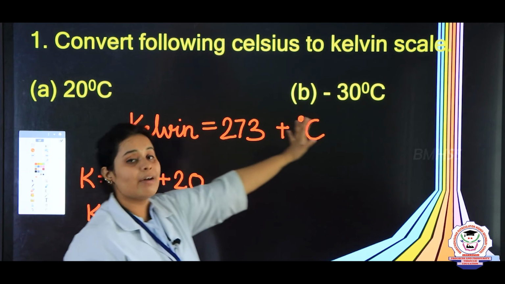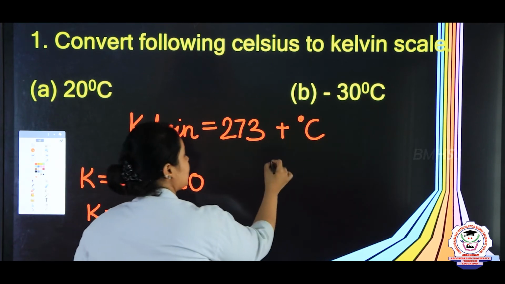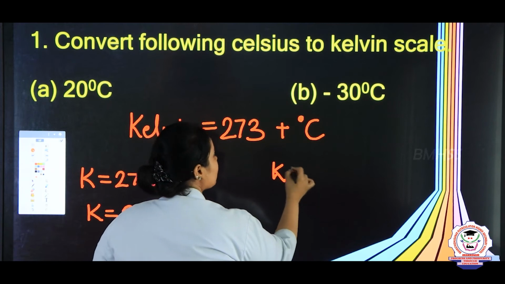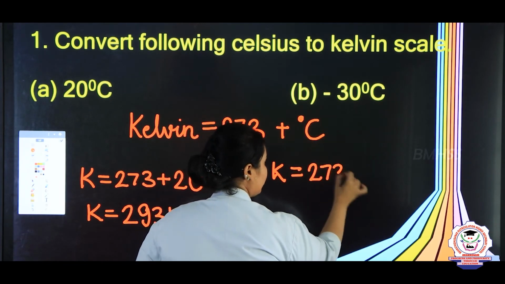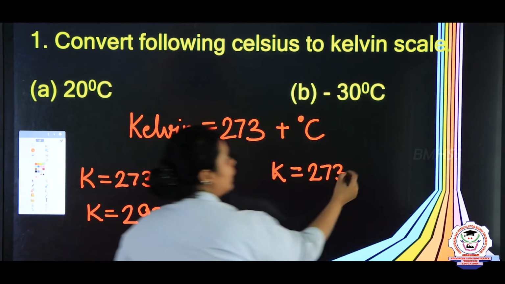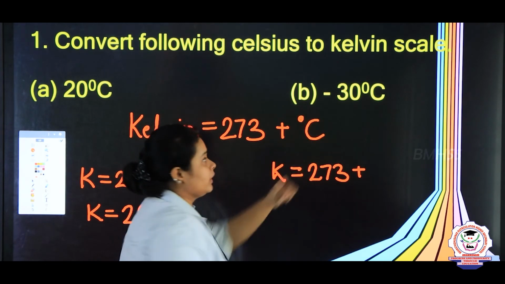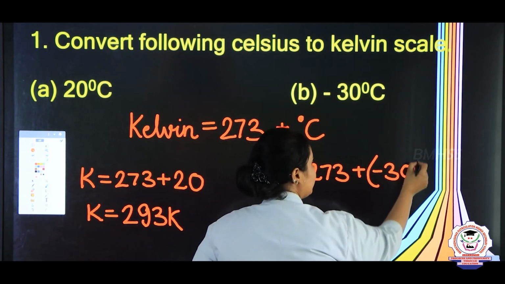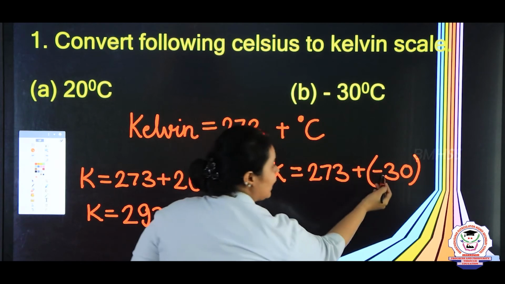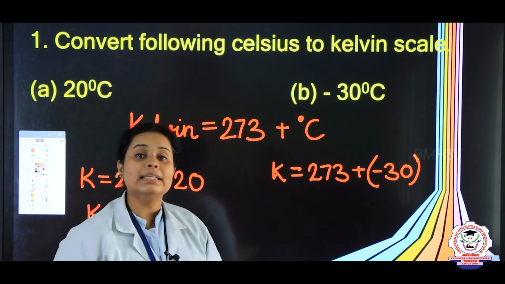Same way if you have a negative value of Celsius, how can you do it? You can write K, this is Kelvin, then 273, then according to the formula it is plus, and the value is minus 30. So you can take a bracket and write it as minus 30. Okay. So plus and minus, when you are doing the comparison, it will become minus.